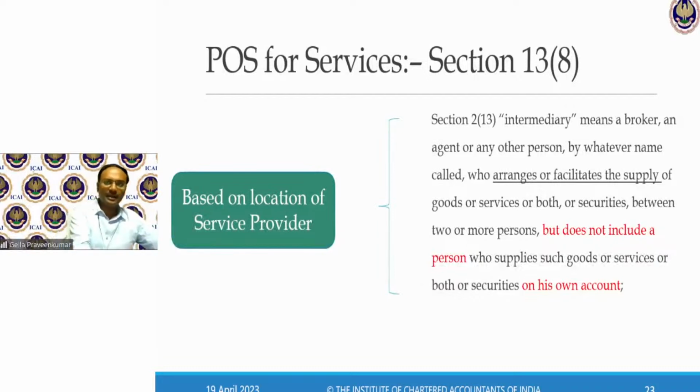Intermediary means a broker or an agent or any other person, by whatever name called, who arranges or facilitates the supply of goods or services or both or securities between 2 or more persons, but does not include a person who supplies such goods or services on his own account. These 4 are the points which are relevant for intermediary.